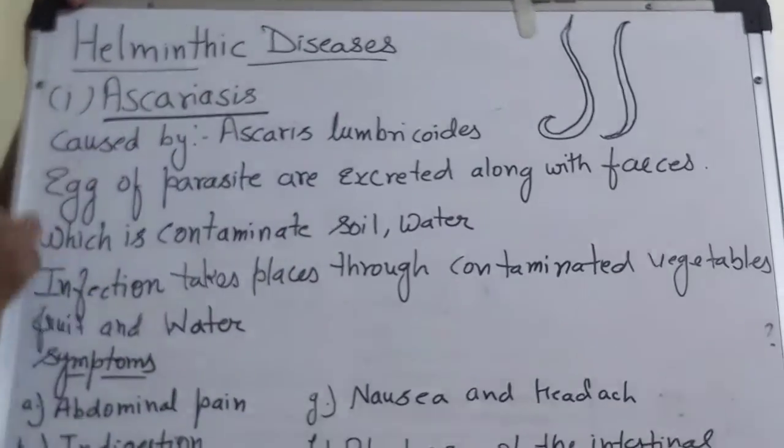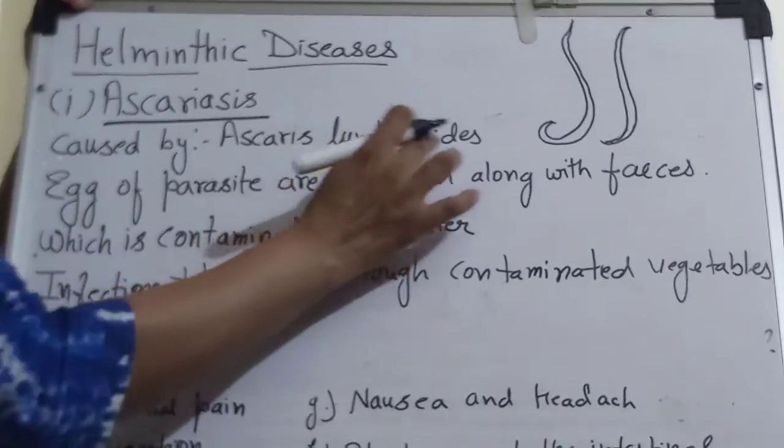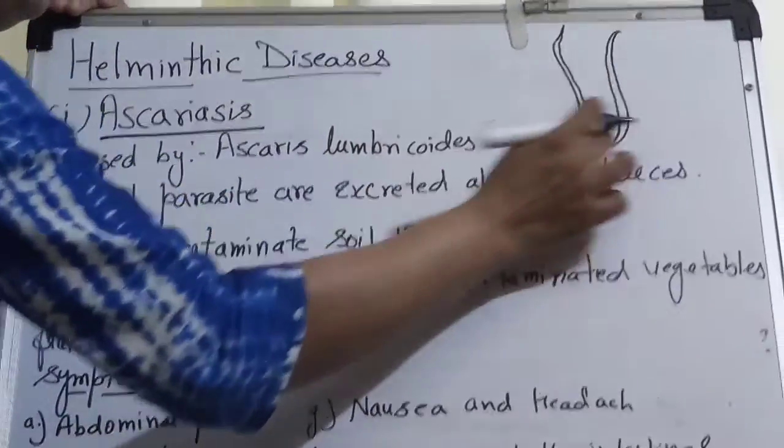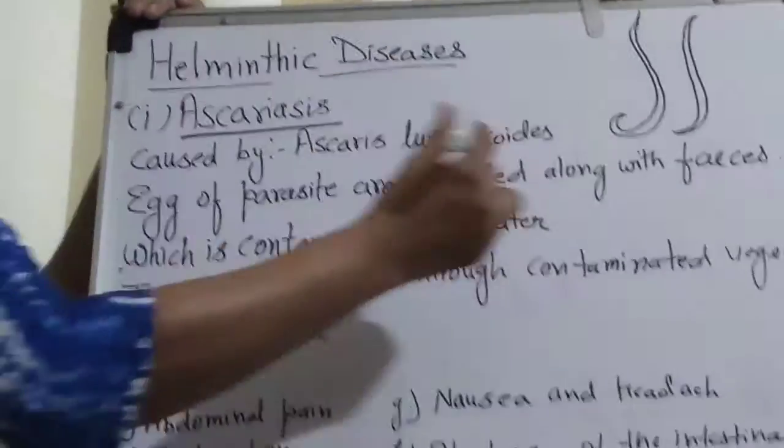This is caused by Ascaris lumbricoides, the common roundworm, which has a round shape.